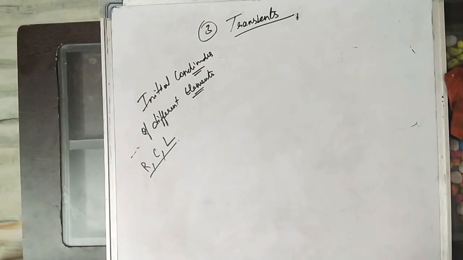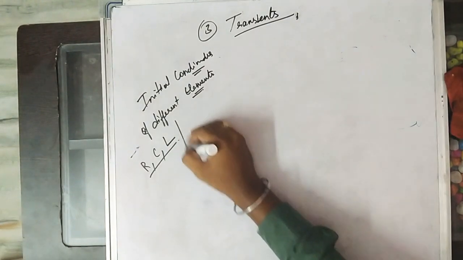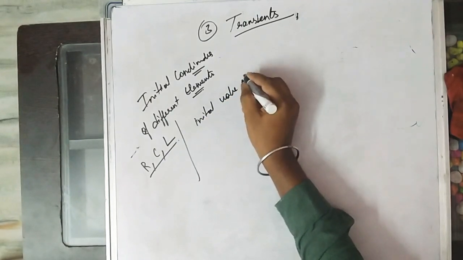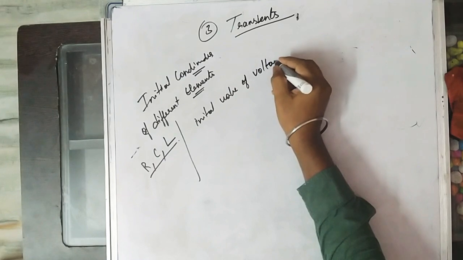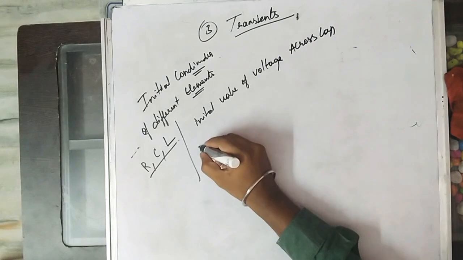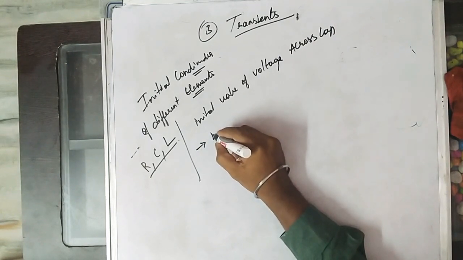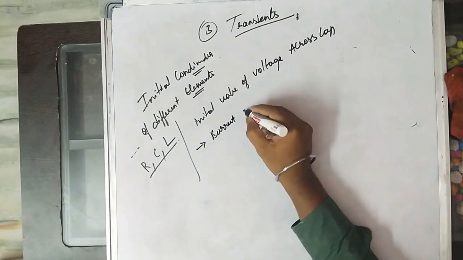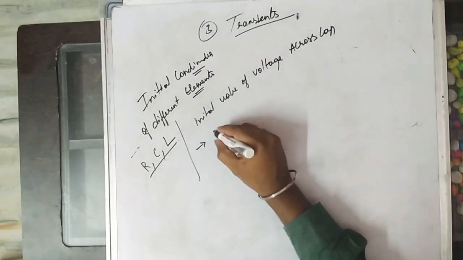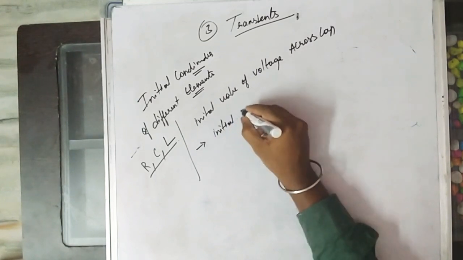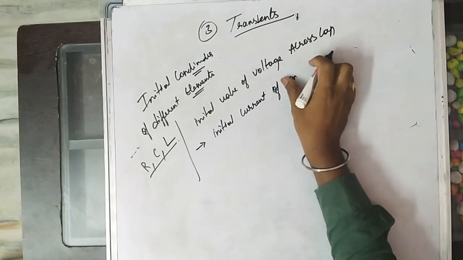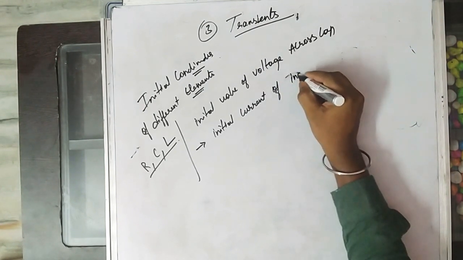So if you want to know the initial conditions of capacitor, you have to know the initial value of voltage across capacitor, and for the initial value of inductor, we have to know the initial current of the inductor.